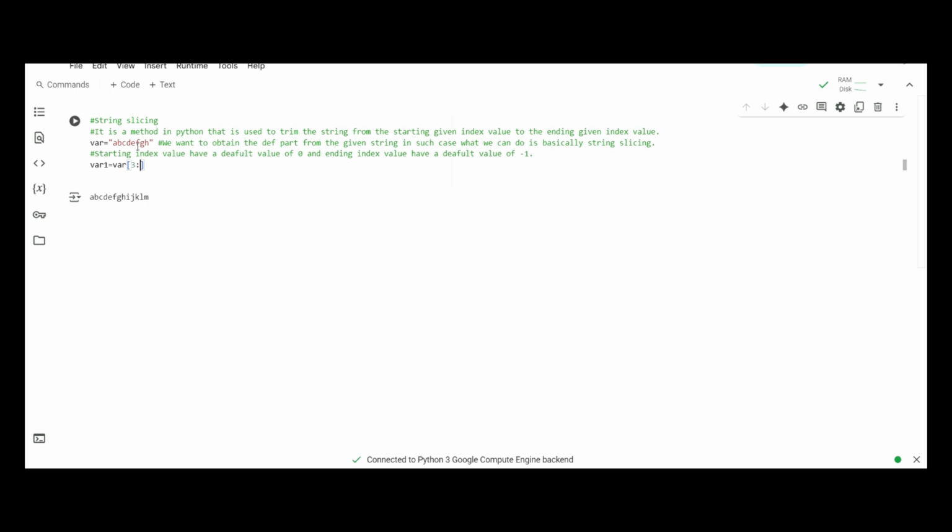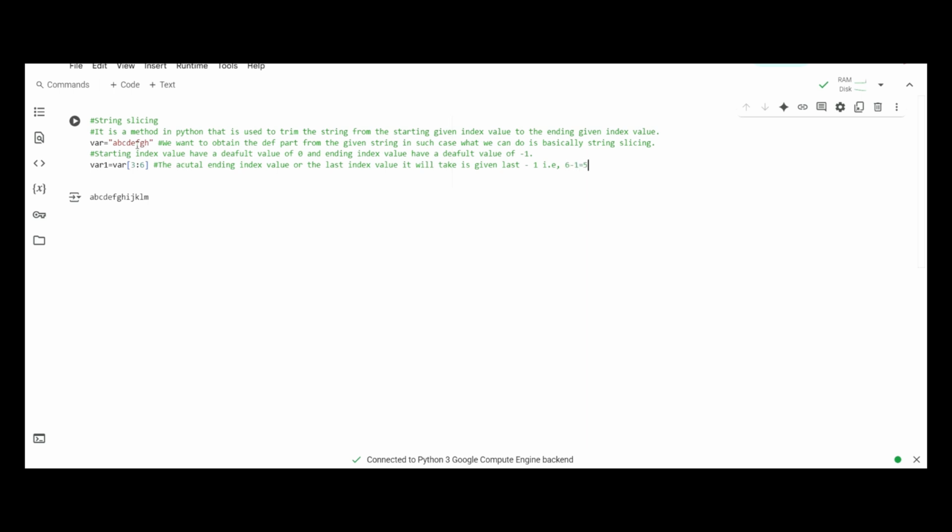The index value associated with f is basically: d goes for 3, e goes for 4, and f goes for 5. So we have to enter the ending index value as 6. The actual last index value it will take is the given ending value minus 1, which here is 6 minus 1, which is 5.